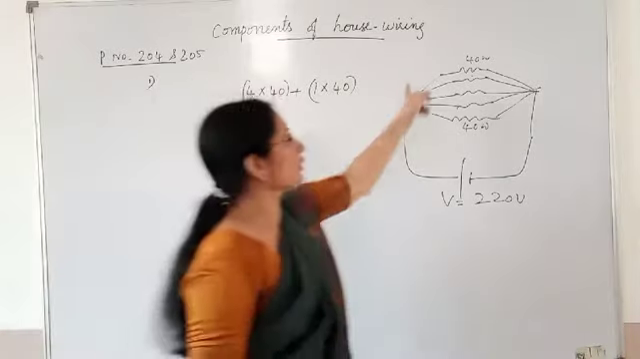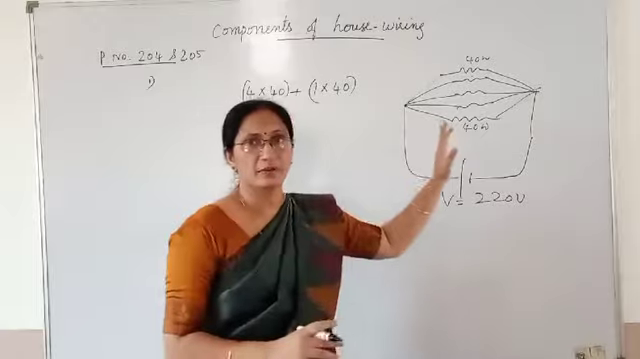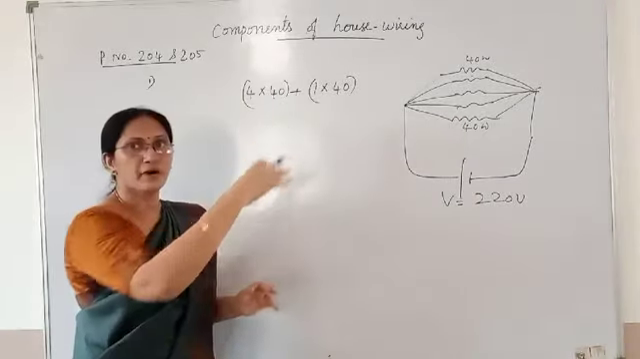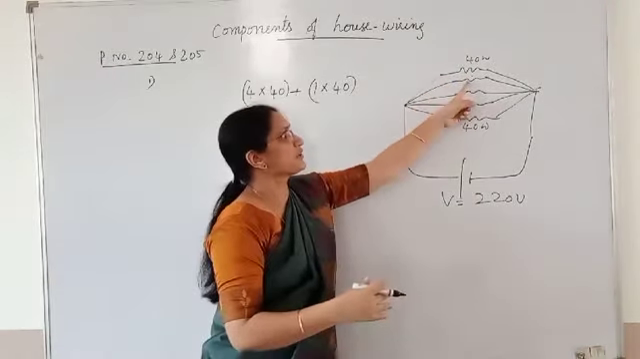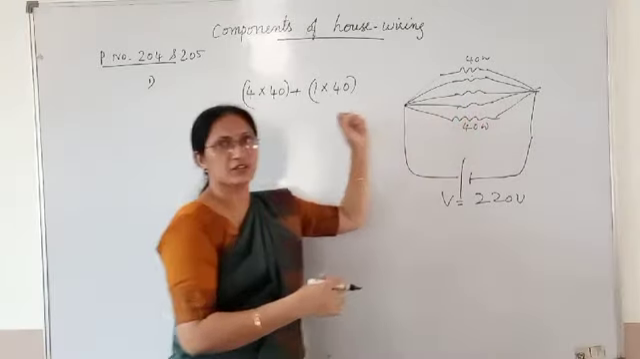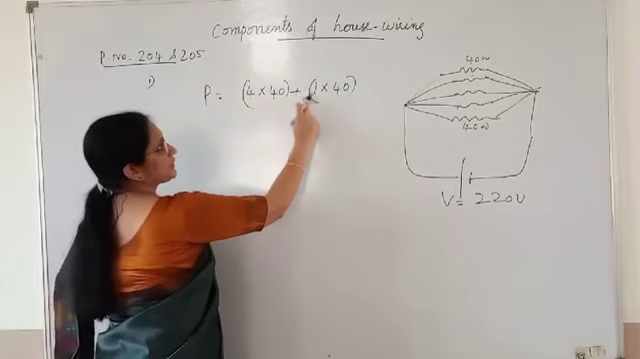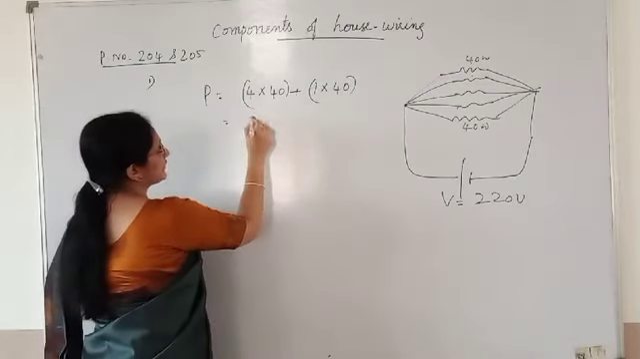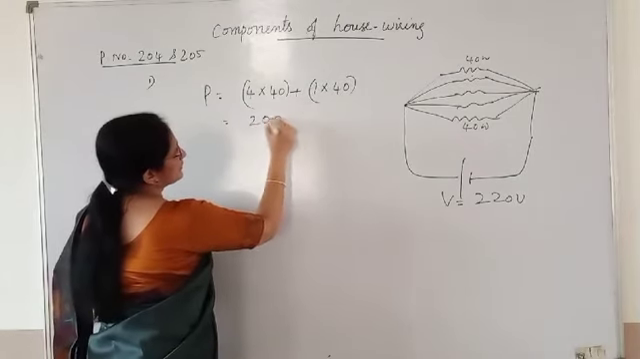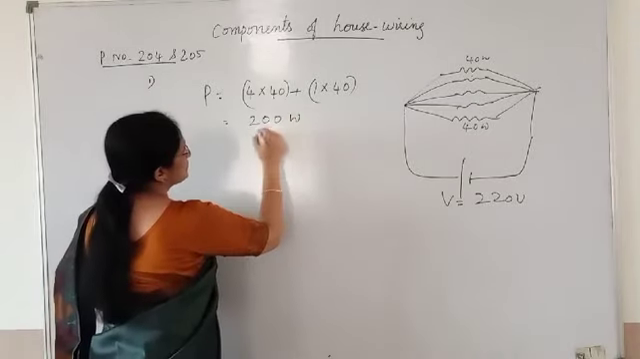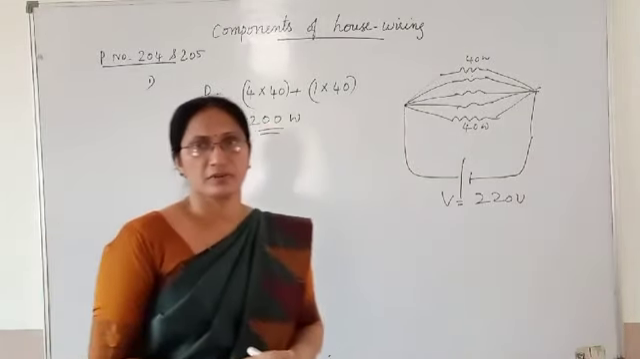So what is the total power of these 5 devices? You have to add the power of all. 40 plus 40 plus 40 plus 40 plus 40. All are of same power. So total power is 4 into 40 plus 1 into 40. That means 200 watt is the total power.